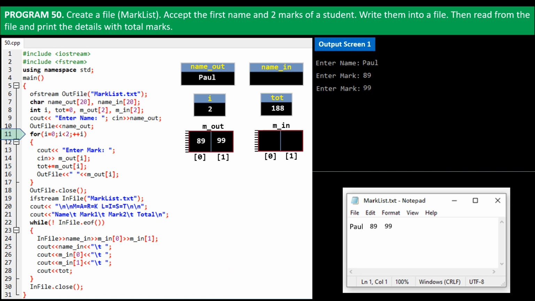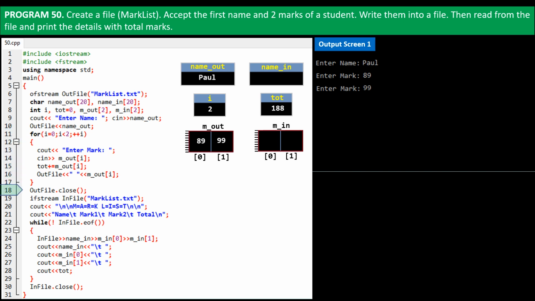We received the name and 2 marks of a person as required, and have written them into a text file. We have also calculated the total marks obtained. On line 18 we close the file marklist.txt. We next have to print onto output screen the contents we had written into the file marklist.txt. So on line 19, we open the file marklist.txt by creating the input file stream object inFile.